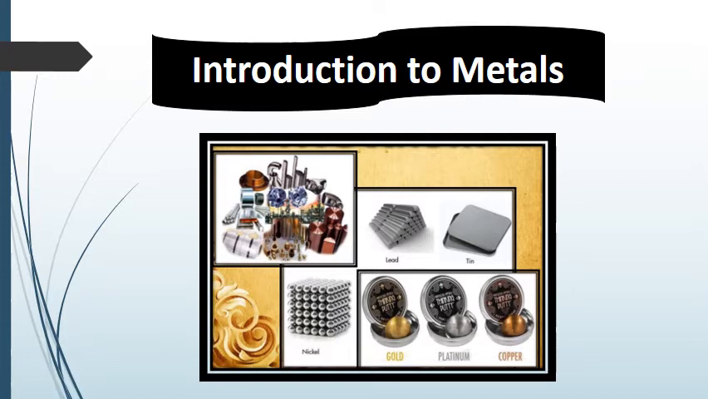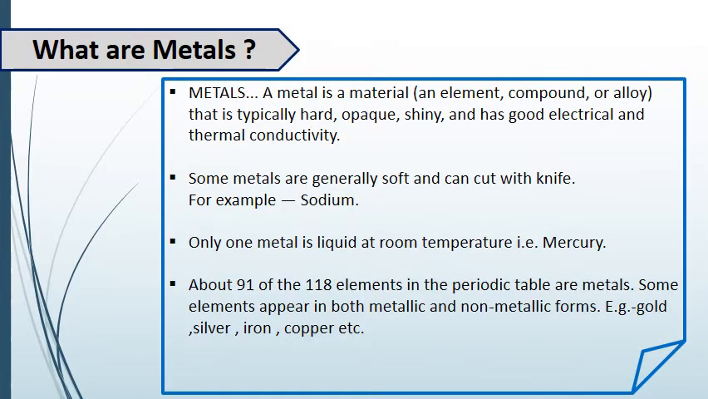First, introduction to metals. Here you can see we have a number of elements, and in the first picture you can see a number of materials that are made up of different kinds of metals. So what are metals? A metal is a material, or we can say an element or compound or alloy, that is typically hard, opaque, shiny and has good electrical and thermal conductivity.